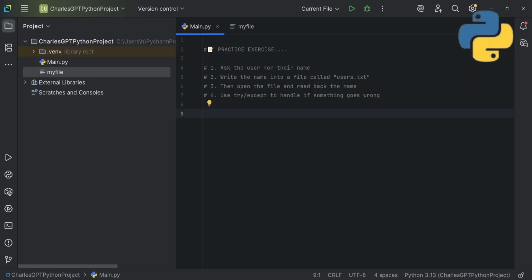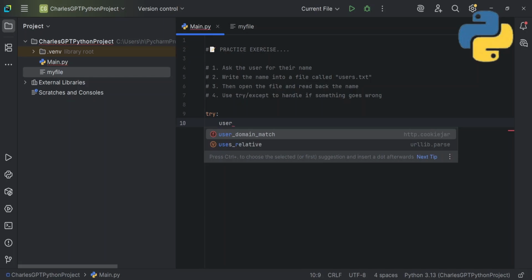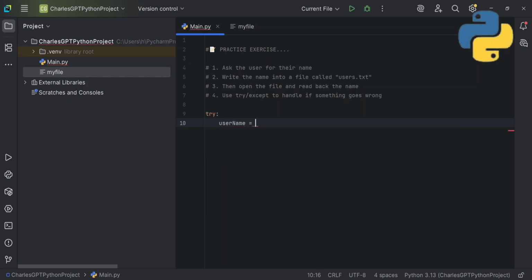So let's get started. The first thing is, they said ask the user for an input. Firstly, an exception is needed right here in line 4. Since we are asking the user for their name, we have to use our try and catch. So before asking the user for an input, make sure you use your try block to handle errors and stuff like that. I'll now call the variable username, which equals, then I'll ask the user to enter your name like this.